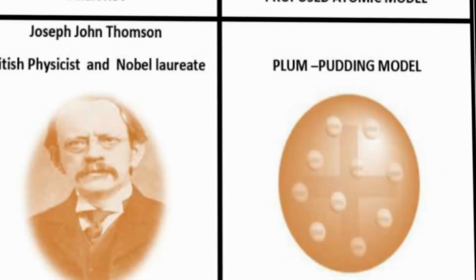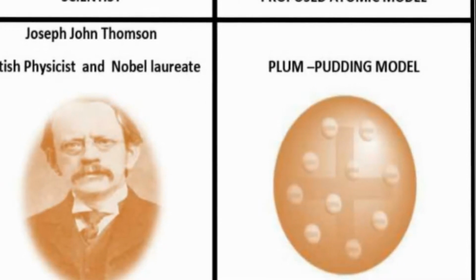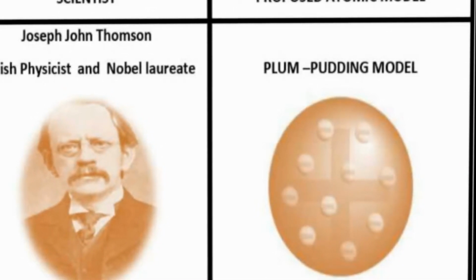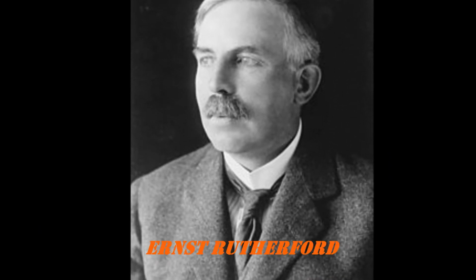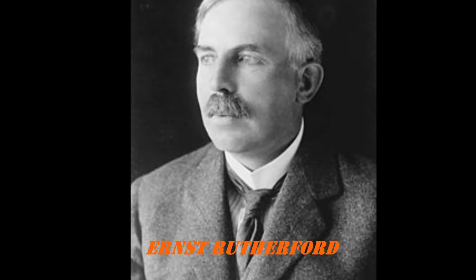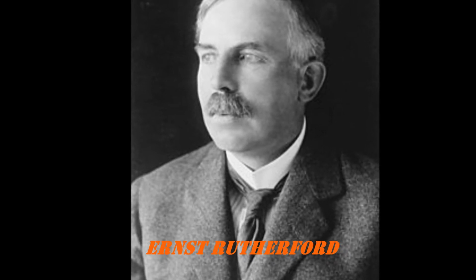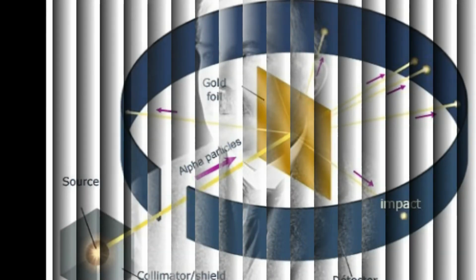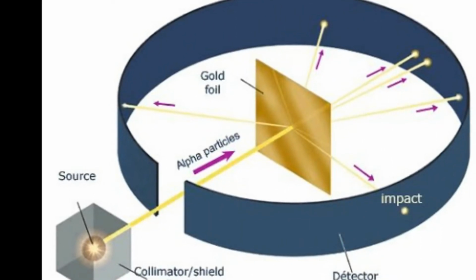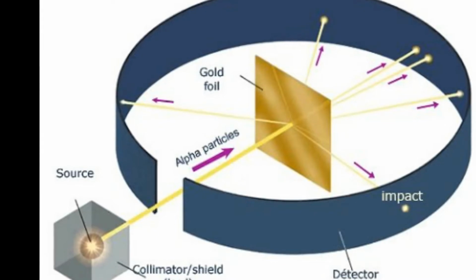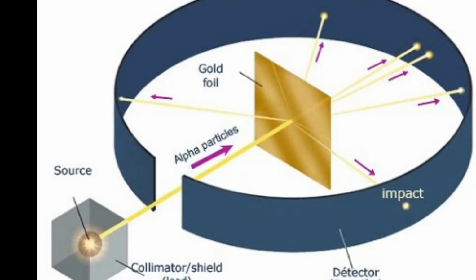Thomson won the Nobel Prize in 1906 for his electron discovery, but his model of the atom didn't stick around long. This was because he happened to have some pretty smart students, including certain Ernst Rutherford, who is known as the father of nuclear physics. While studying the effects of X-rays on gases, Rutherford decided to investigate atoms more closely by shooting small positively charged alpha particles at a sheet of gold foil.